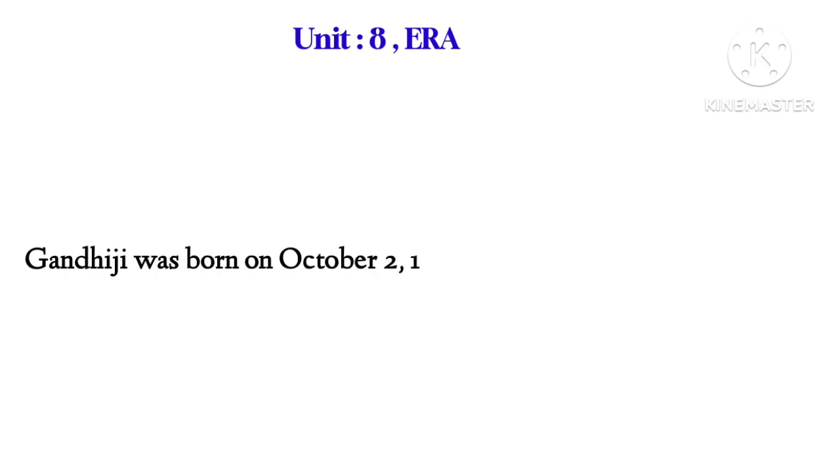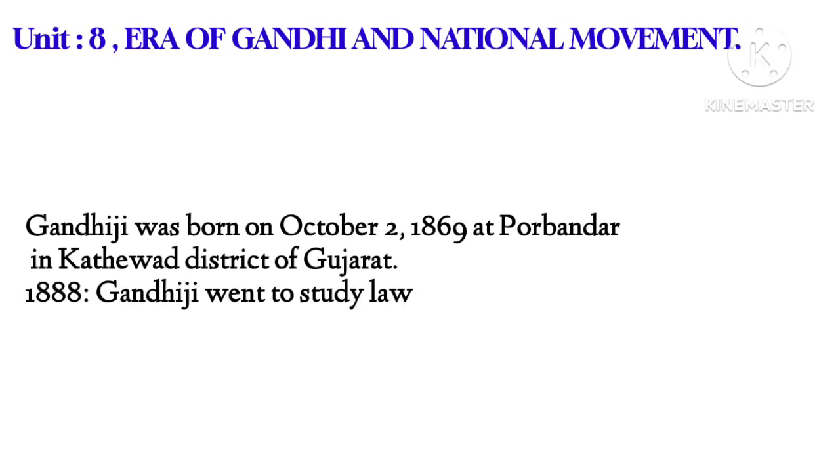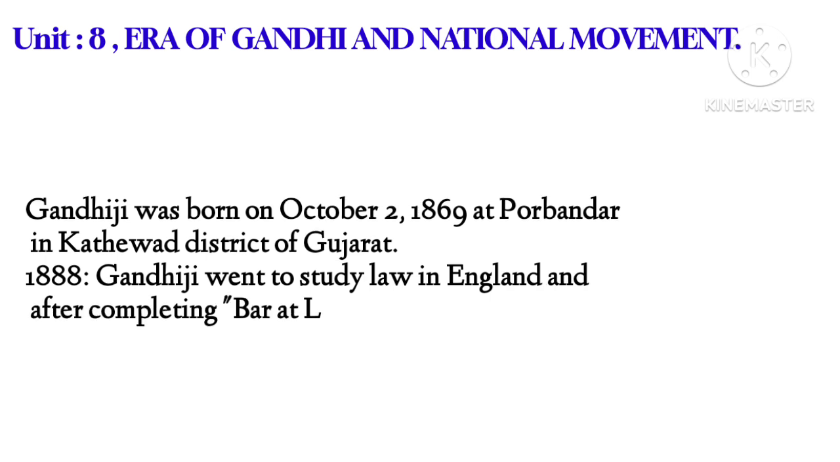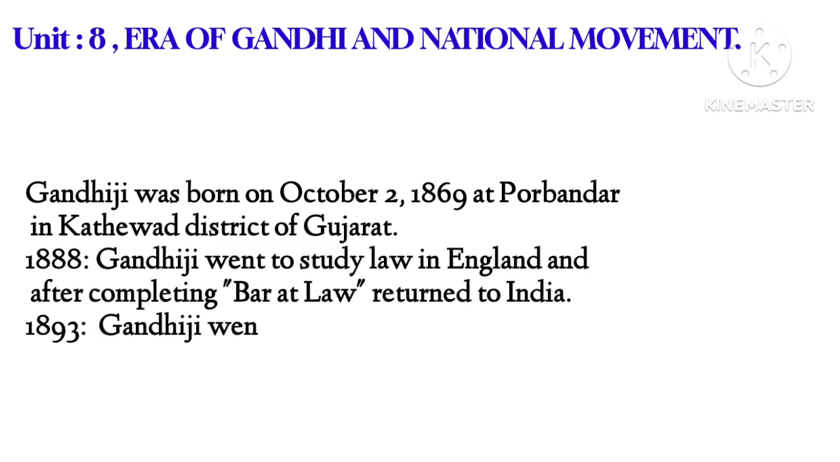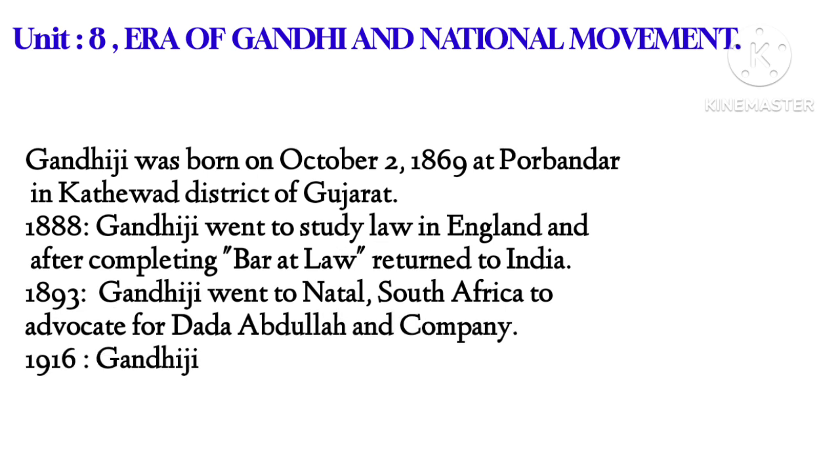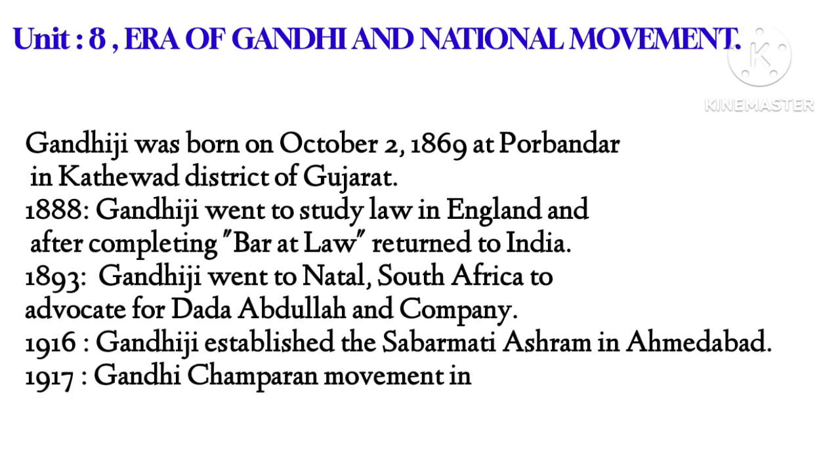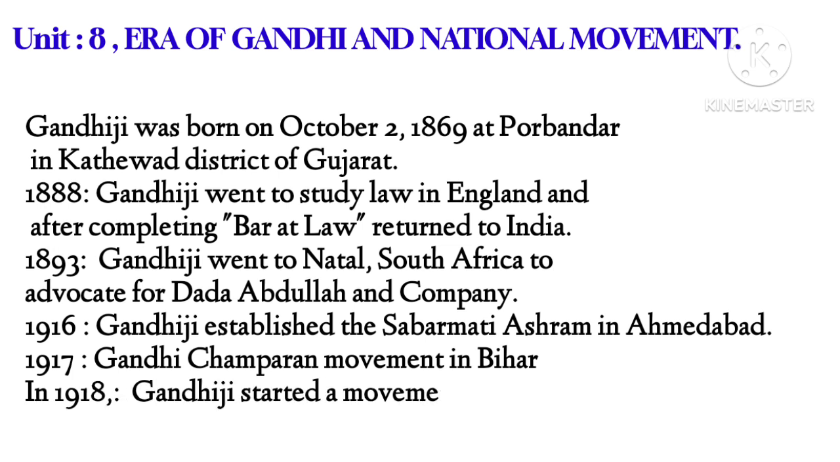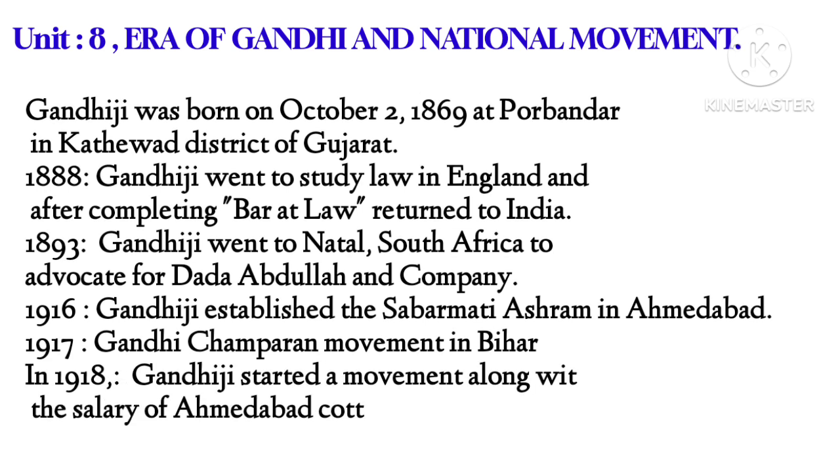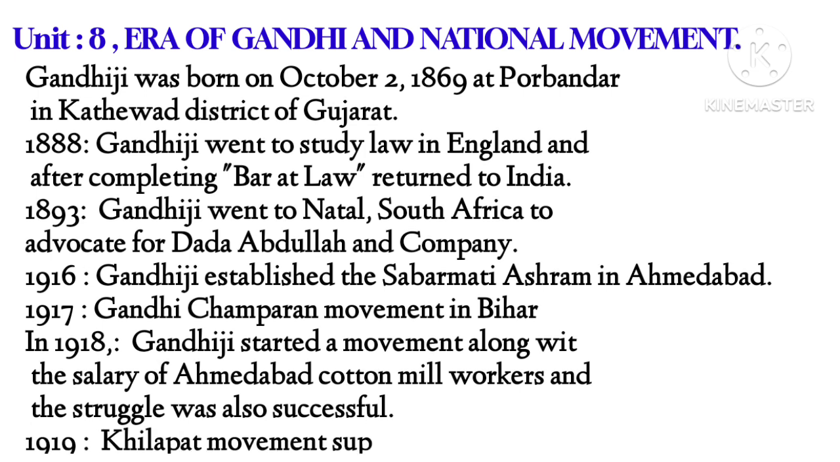Unit 8. Era of Gandhi and National Movement. Gandhiji was born on October 2nd, 1869 at Porbandar in Kathiawadi district of Gujarat. In 1888, Gandhiji went to study law in England and, after completing bar at law, returned to India. In 1893, Gandhiji went to Natal, South Africa to advocate for Dada Abdullah and his company.